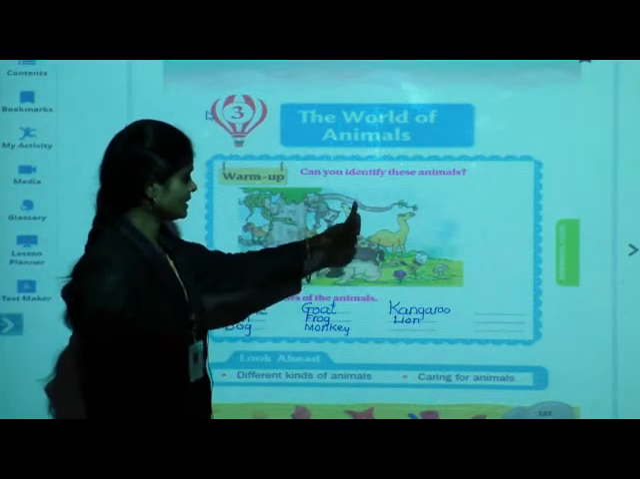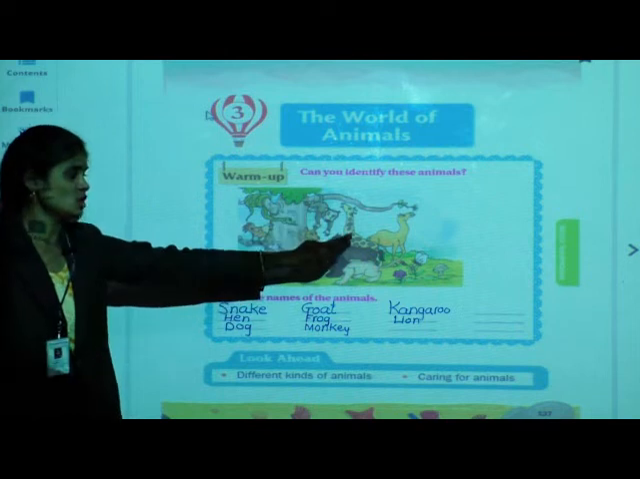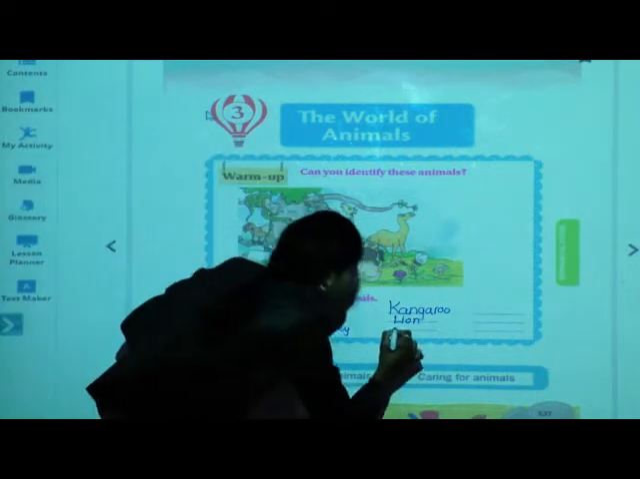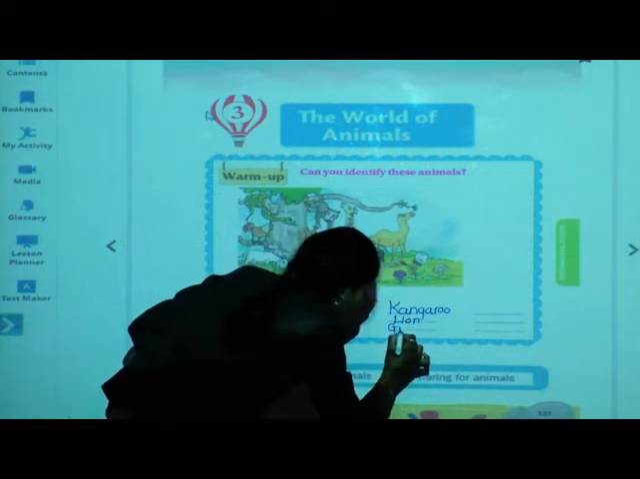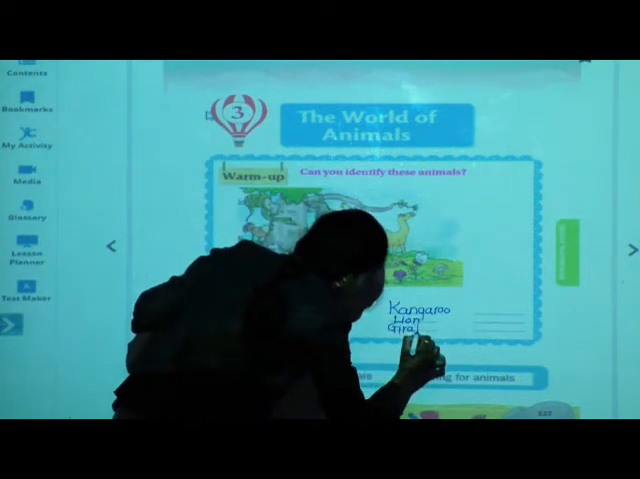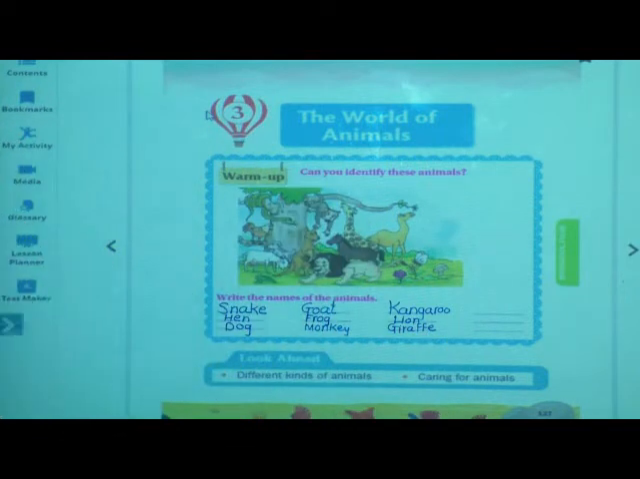Next, see, this is the tallest animal among all these animals. So which is the tallest animal? Yes, giraffe. Right here. G-I-R-A-F-F-E, giraffe.